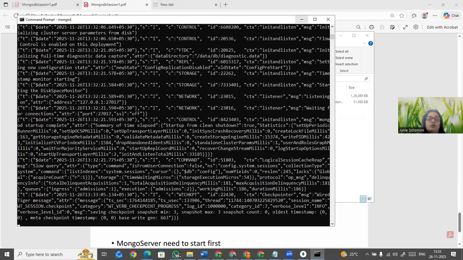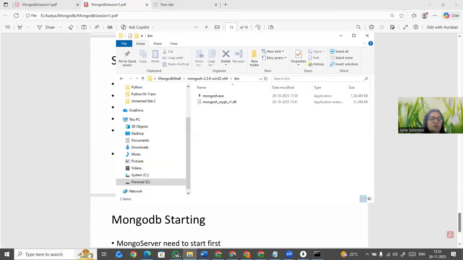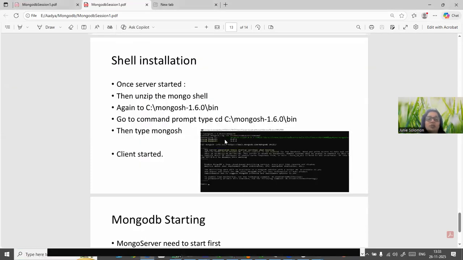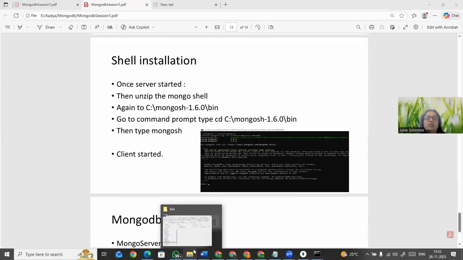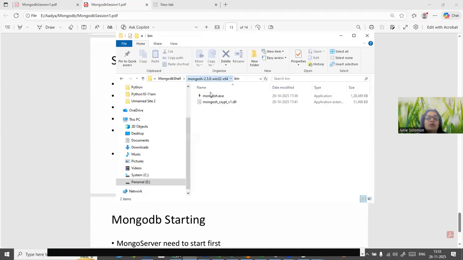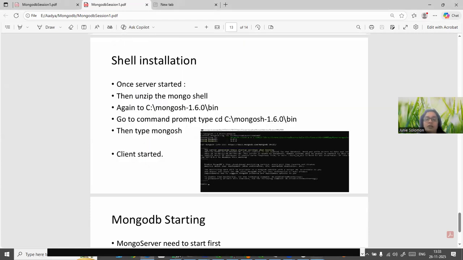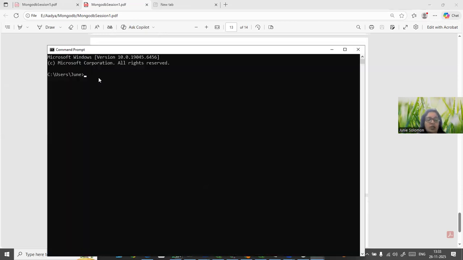So now what you have to do, you have to open another command prompt, guys. You need to pick up the location. So what is your location? This is the location, right, guys? Double click on the bin where your shell got unzipped. You just go to the location and then you come here, CD, and put your path. Here it will be coming. You have to change your drive if your drive is different, otherwise it won't come.